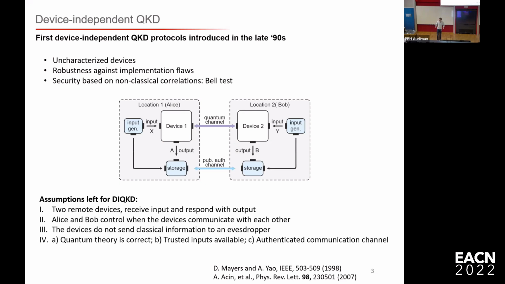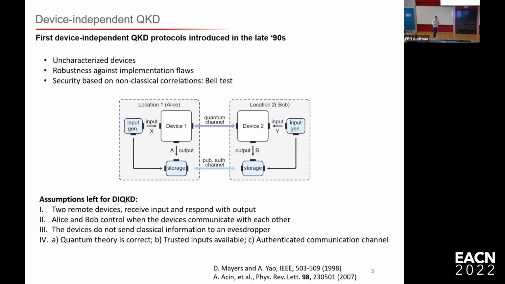I want to state this. What DIQKD wants to do is reduce the number of assumptions that are made in the security proofs. However, there are always some assumptions left, but these are fairly minimal for DIQKD. I want to quickly go through them. You need to have two devices that both receive an input and respond with an output. Alice and Bob, the two users, decide when the devices communicate with each other. This is really important. And the devices do not send classical information to Eve directly.